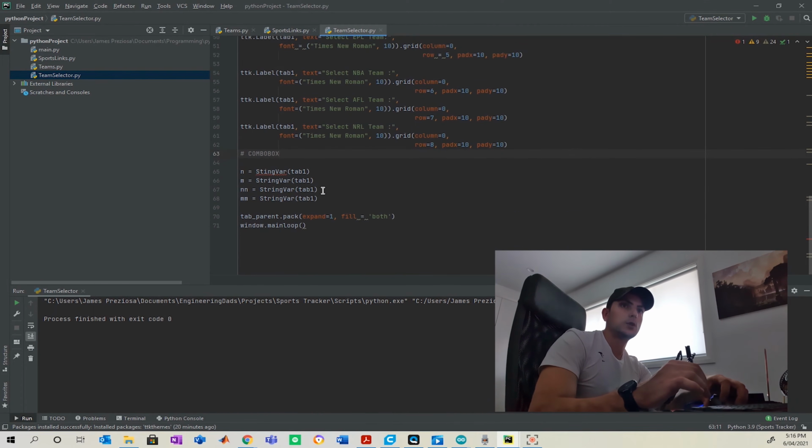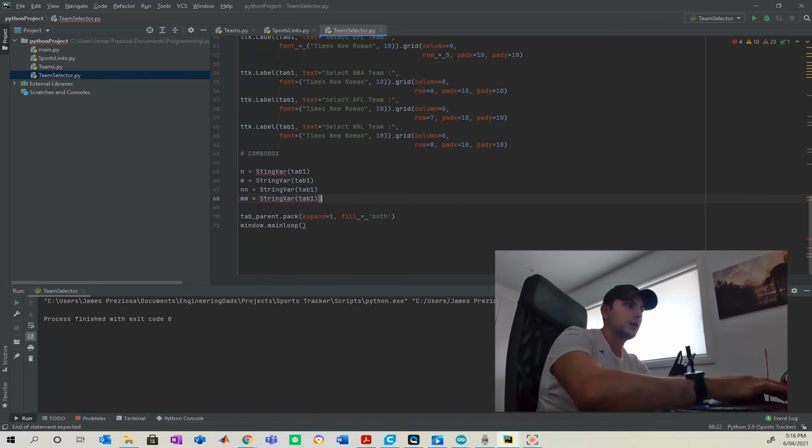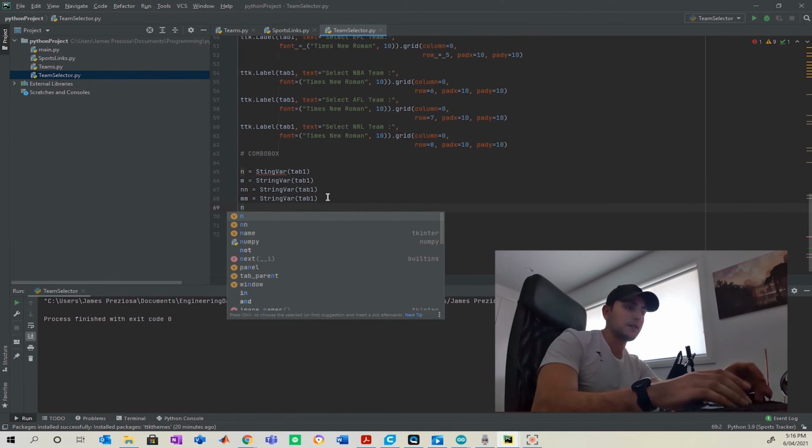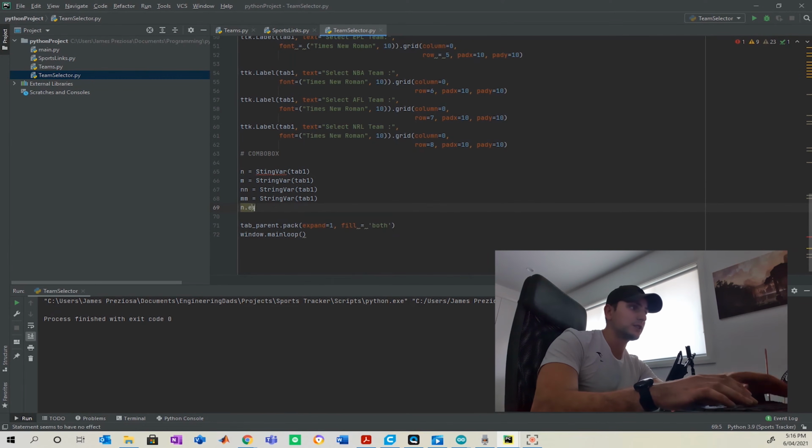Of course, I'm making our little combo box here. Now, for each string variable, what you're going to want to do is set it to anything, and for the sake of this project, I'm just going to set it to the first team in the array for each respective sport.